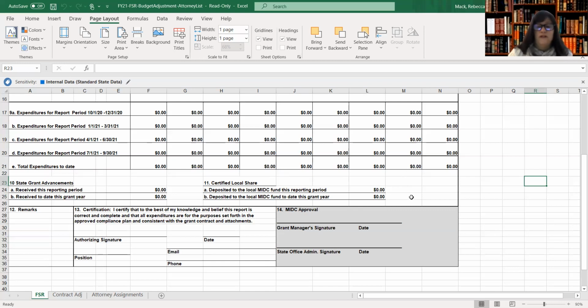Anyone that had reported an unexpended balance in grant year 20 had that unexpended balance, so funds that you already had deposited in your local fund, reducing the 50% advancement in the new year contract. This has been slightly changed in that the state will be advancing the full 50% of the grant year that we're in this year. So you would have received the full amount of the 50% calculation.